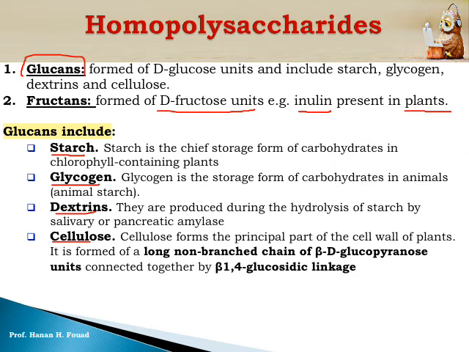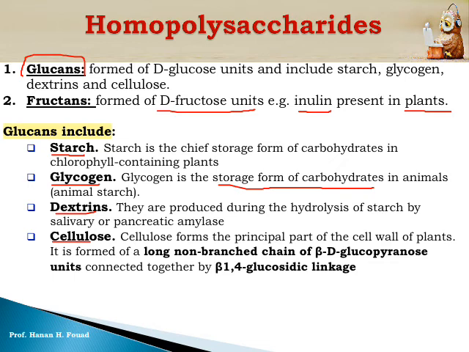What is glycogen? It is similar to starch. There are certain minor differences. The storage form of carbohydrate in the animal cell, in our body, is glycogen, because human beings belong to the animal kingdom. So if we get several hundred molecules of glucose and link them together in the animal cell, it is termed glycogen. If we make hydrolysis of either starch or glycogen, and we are going to do this in the laboratory work, these are dextrans.